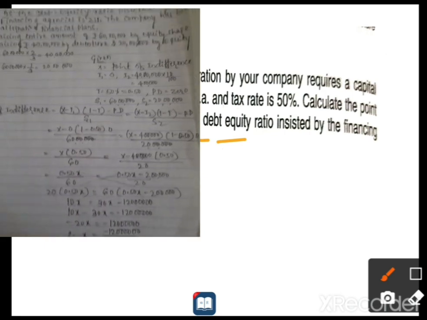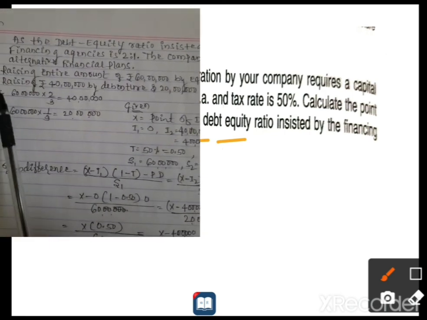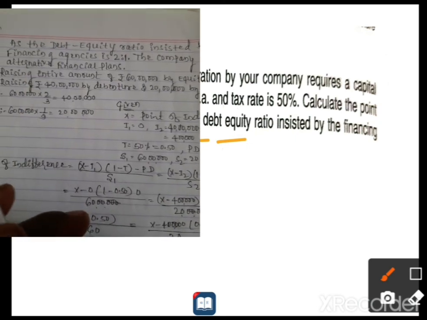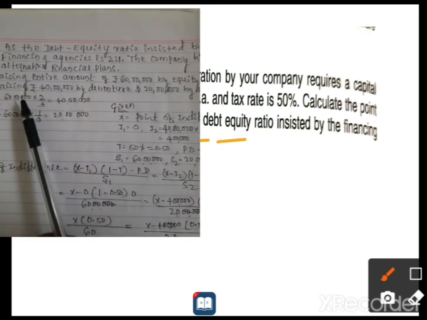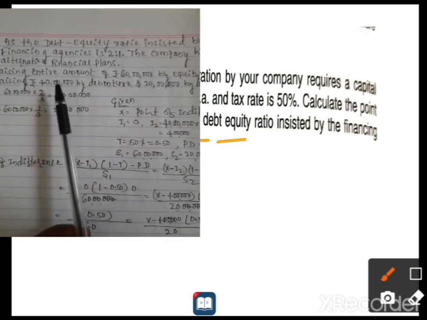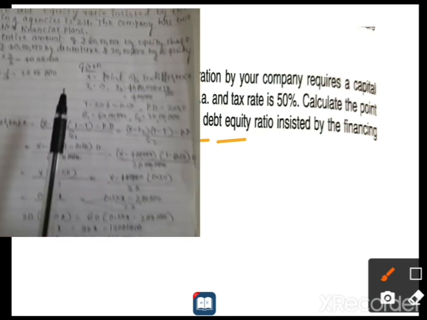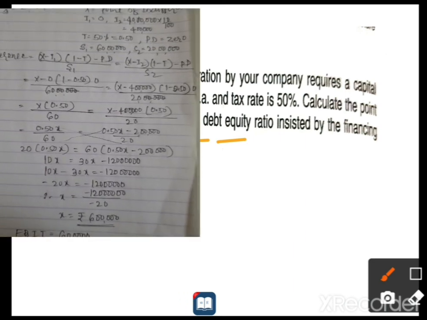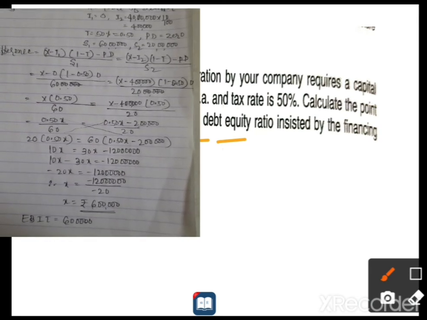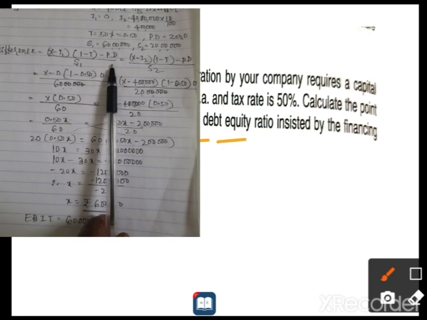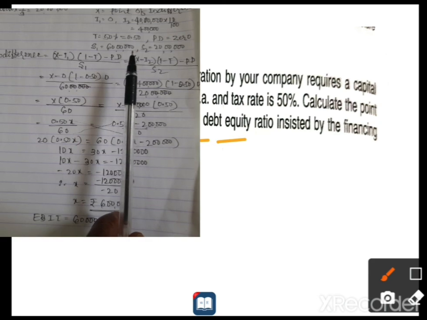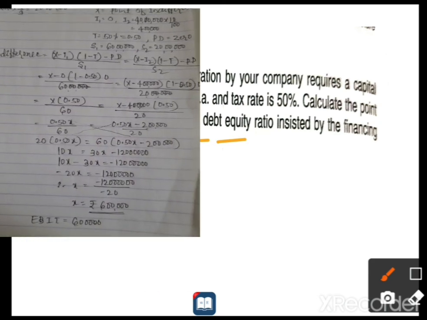But one thing: based on the given information, first you have to make plan 1 and plan 2. Plan 1 is always whatever the amount is given in the problem, that entire amount is to be equity. In plan 2 only, as per the ratio, we have to allocate. Once you prepare plan 1 and plan 2, then you can easily calculate the point of indifference. Is it clear? Again I will repeat: if a preferential dividend is given in the problem, just take it as given, then simplify and you will get the answer.